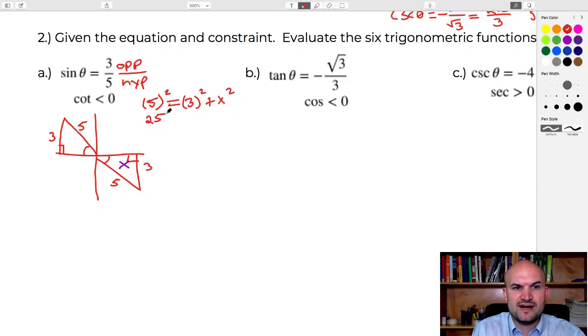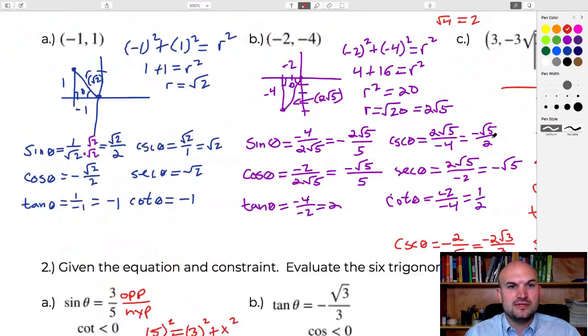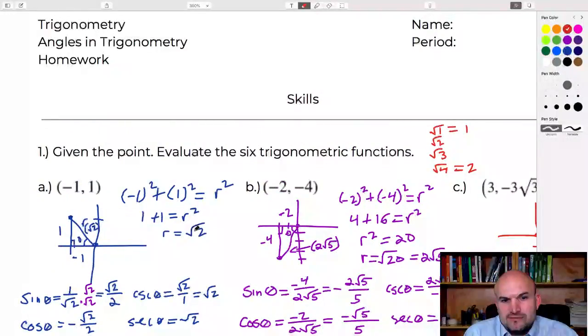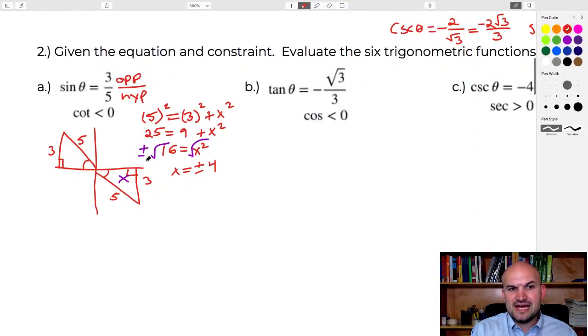So therefore, I get 25 is equal to 9 plus x squared, and therefore you're left with 16 equals x squared. Now when I go ahead and solve, remember when we introduce the square root, you have to include the plus or minus. We've kind of gotten away from that a little bit because we were always using the Pythagorean theorem to find the hypotenuse, right? So we didn't really worry about the plus or minus because the hypotenuse is always positive. Well, now when we're finding the side lengths, direction matters. And since we're going towards the left, this value needs to be represented as a negative 4.